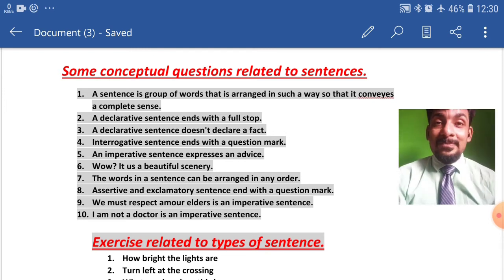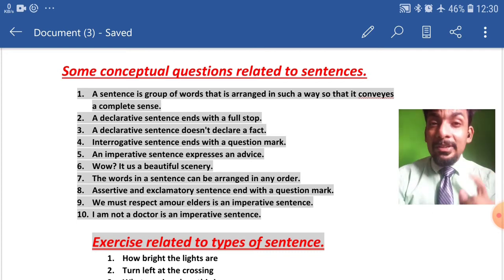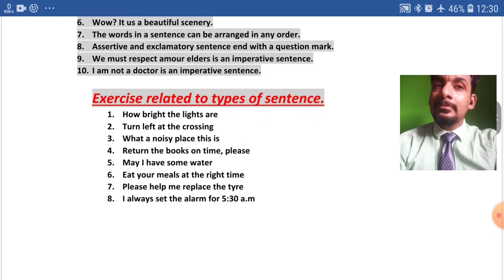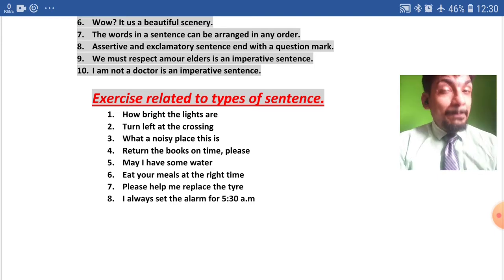Now, I hope I made the first 10 questions clear to you, along with the concepts properly, along with the explanations properly. Now, coming to the second type of question. The topic says, exercise related to types of sentence.